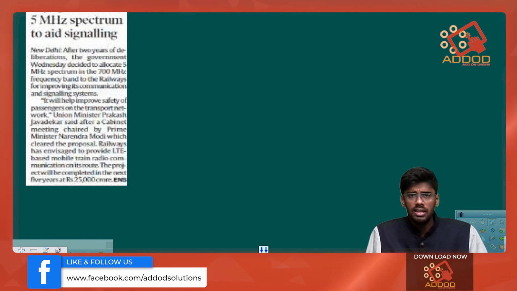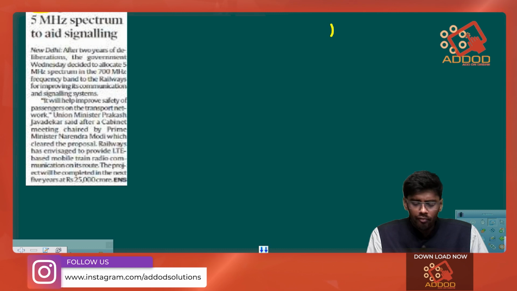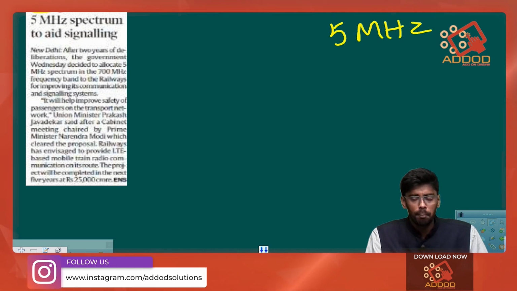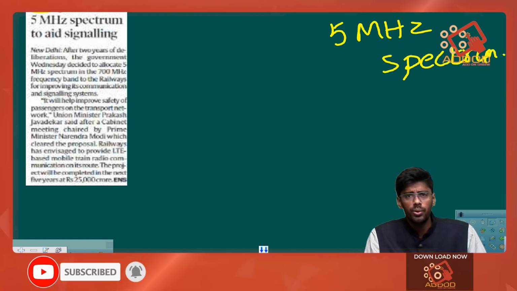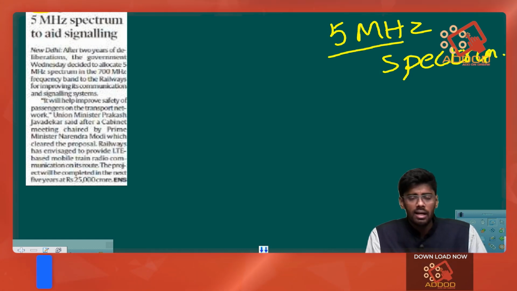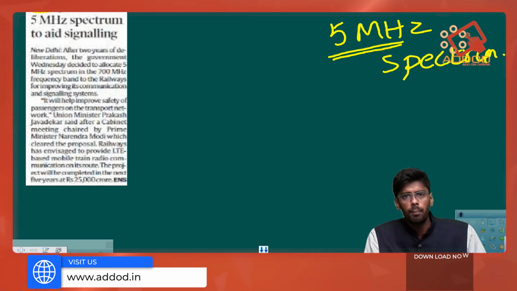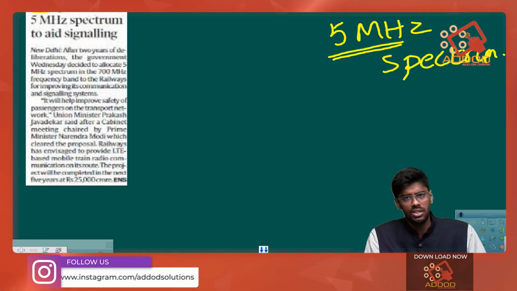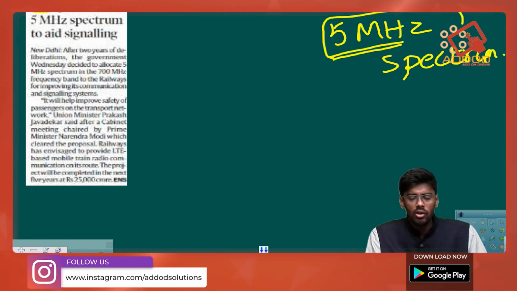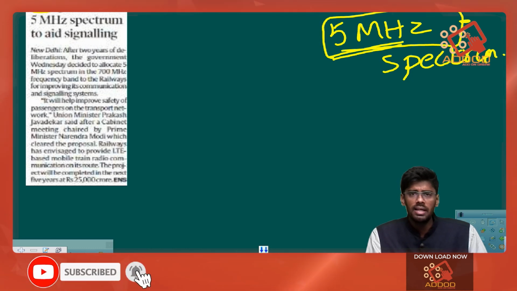Next we have an article dealing with the railways. The railways has finally got 5 megahertz of spectrum from the union government. The railways has been requesting the union government to provide at least 10 megahertz, so that it can provide digital services to the customers and to the people who are utilizing the railway infrastructure. And now the union government has finally approved the usage of 5 megahertz by the Indian Railways.